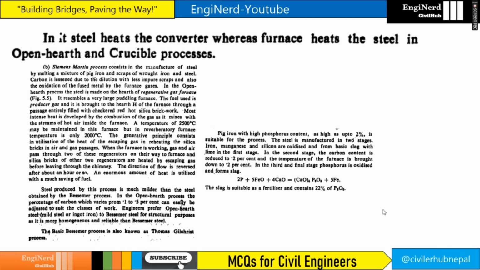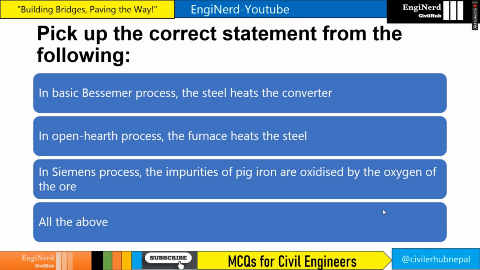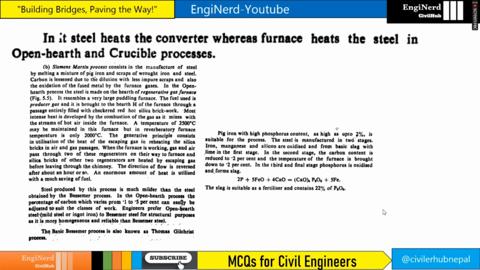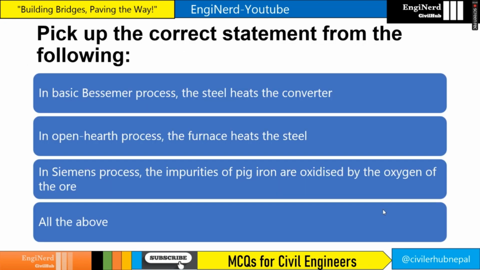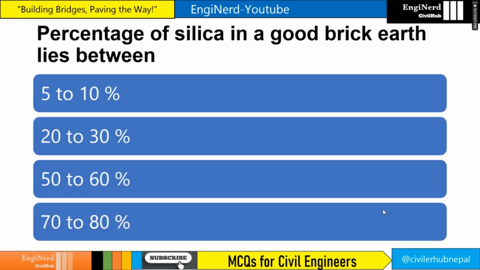Whereas furnace hits the steel in open hearth and crucible process. In the open hearth process, furnace hits the steel. And if you see in Siemens process, the impurities of pig iron are oxidized by the oxygen of the ore, right? So our answer will be all of the above.